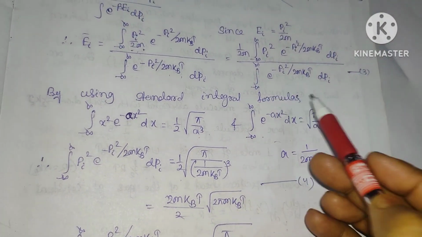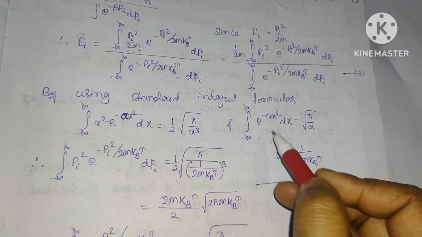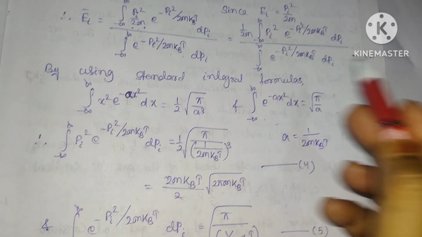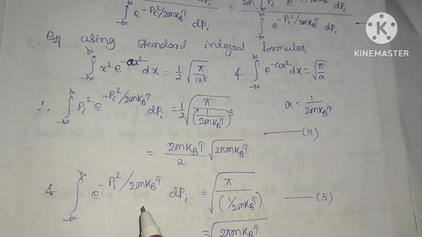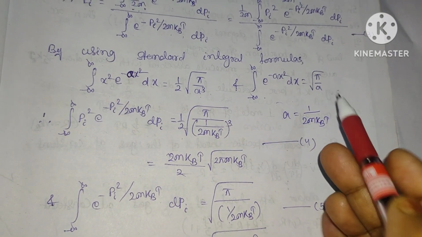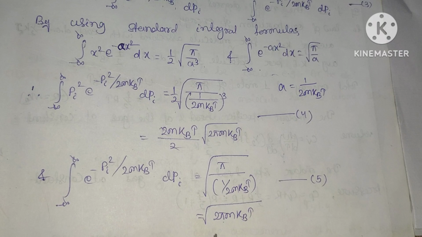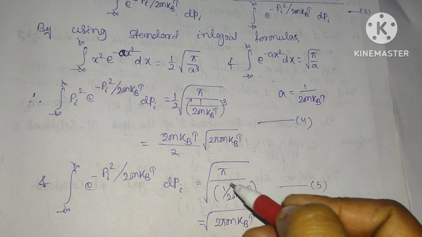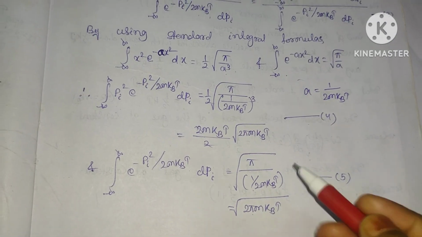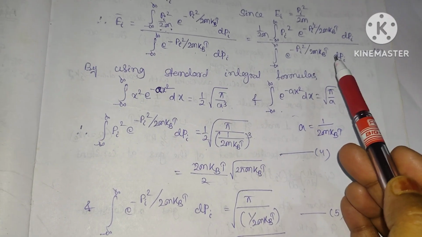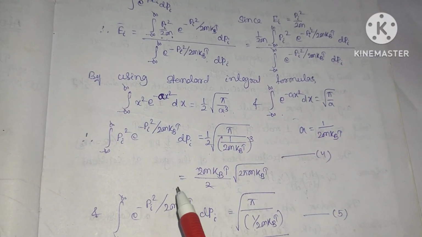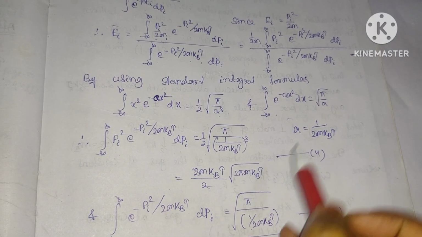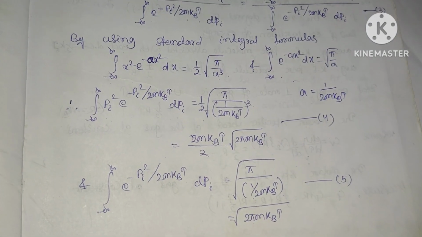Again, for the expression integral of exponential minus a x square dx, the result is root over pi by a. So the integral of exponential minus pi square by 2m kt dpi will be equal to pi divided by a, with a meaning 1 by 2m kt, or simply you can write this as 2 pi m kt root over. Taking it on the upper side, putting these two values in equation 3, you can see that ei average will be equal to 1 by 2m into m kt into root over of 2 pi m kt, divided by 2 pi m kt root over.